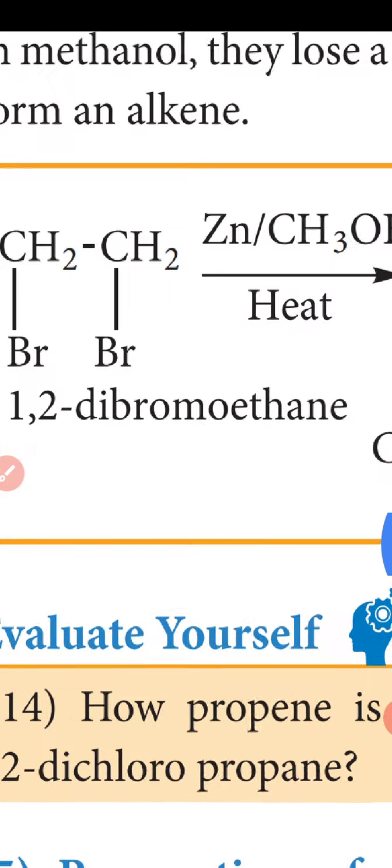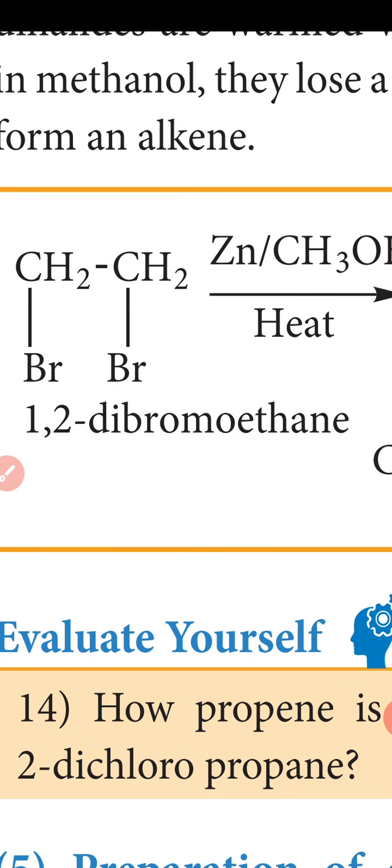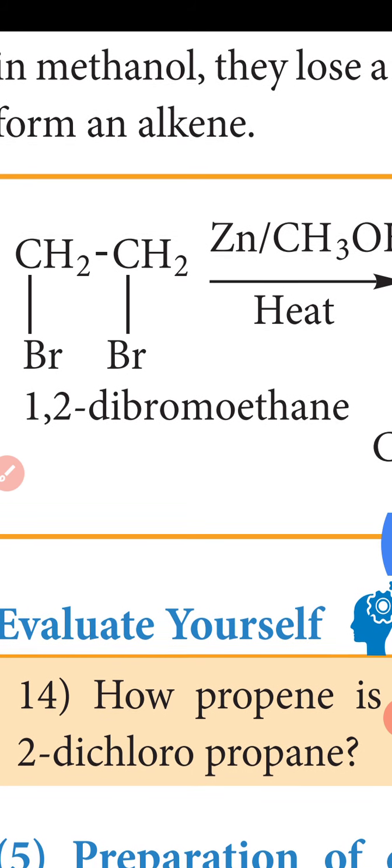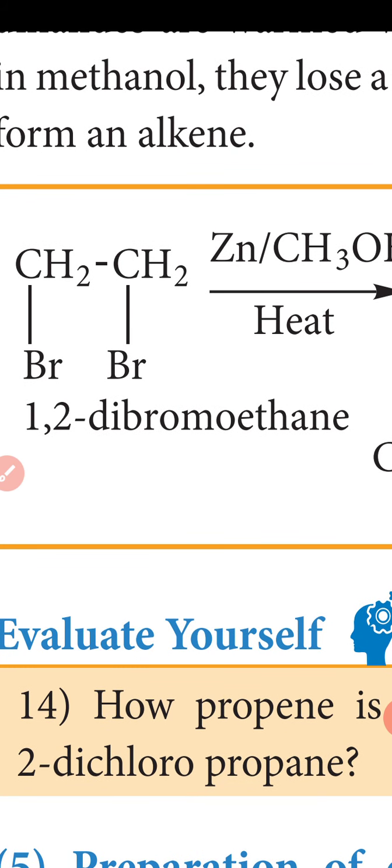The fourth one, preparation from vicinal dihalides. Compounds in which two halogen atoms are attached to adjacent carbon atoms are called vicinal dihalides. When vicinal dihalides are warmed with granulated zinc in methanol, they lose a molecule of zinc halide to form alkenes. For example, 1,2-dibromoethane is heated with zinc in methanol, and the products are ethylene and zinc bromide.